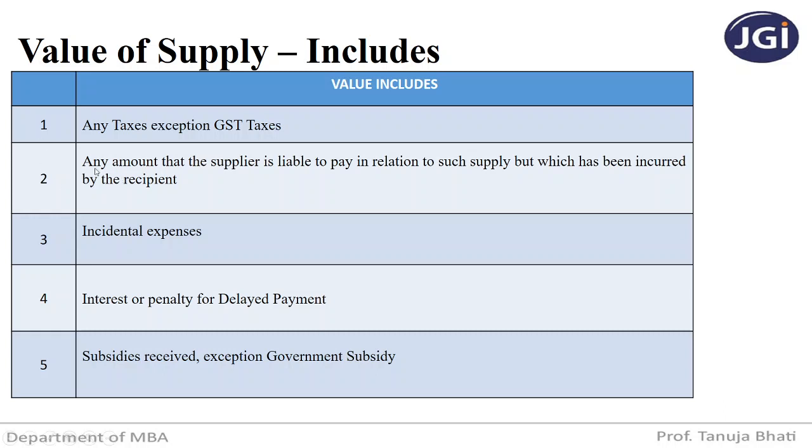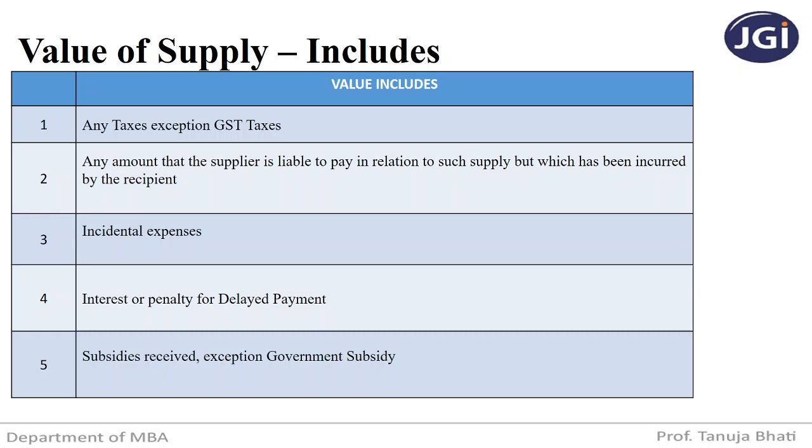Second, any amount that the supplier is liable to pay in relation to such supply but which has been incurred by the recipient. Let me give you an example. Many a time, the supplier gives delivery up to the recipient's premises and charges transportation charges.